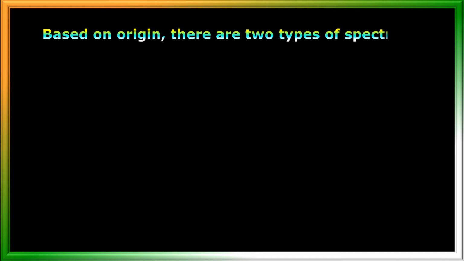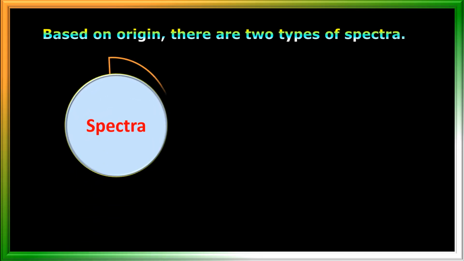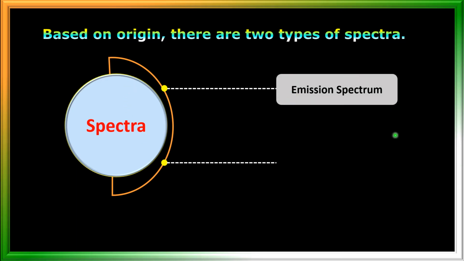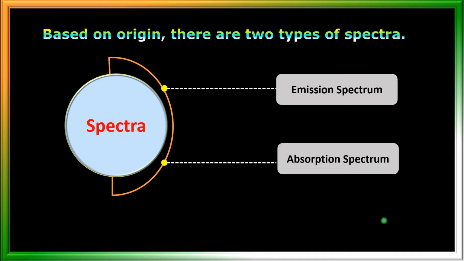Based on the origin, how they are created, the spectra have been classified into two categories. See here, one is emission spectrum and another one is absorption spectrum. Let us study one by one clearly here. First, I am going to explain what is emission spectrum.